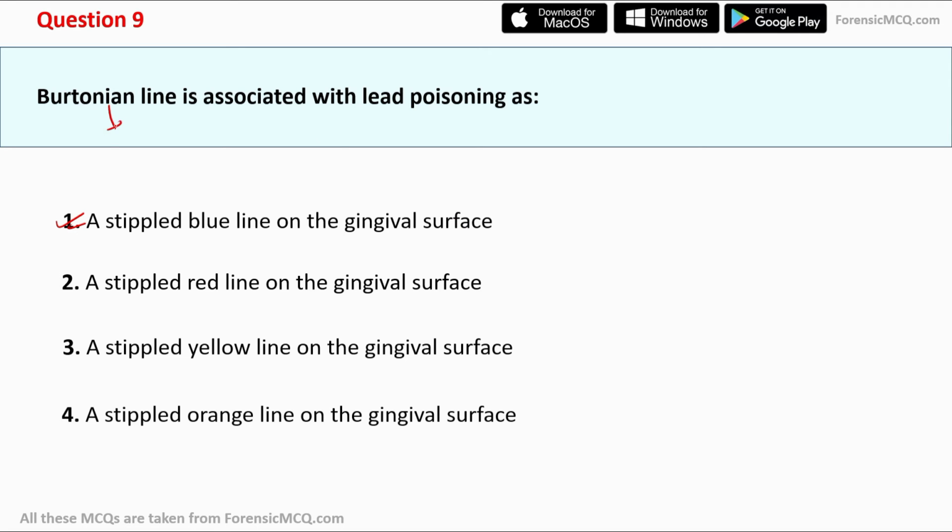Burtonian lines are also known as lead lines, and they are not only seen in the case of lead poisoning, but also in the case of other metals such as mercury, iron, copper, silver, and bismuth. All these heavy metals can cause Burtonian lines or the blue lines on the gingival surface, but they are usually seen in chronic exposure, that is small doses over a long period of time.